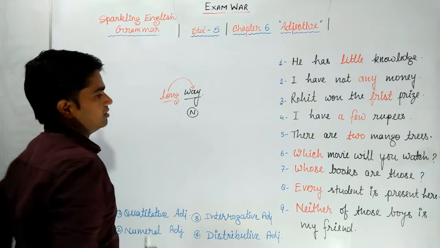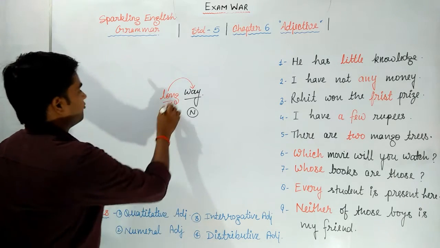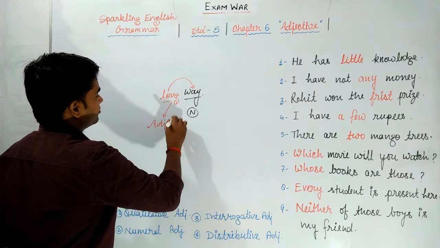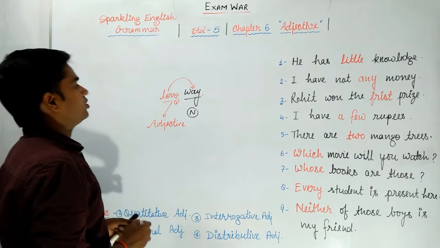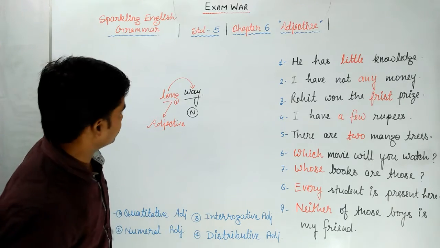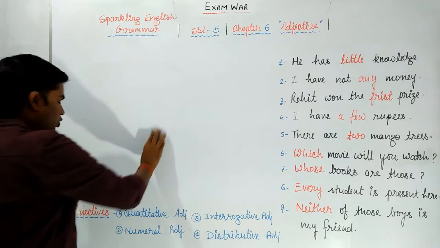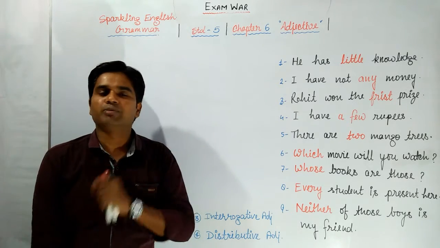The way is long. So any word which qualifies a noun or pronoun is called an adjective. I think, dear students, you got these points very well. So let's discuss each of its types: quantitative, numeral, interrogative, and distributive adjectives one by one.